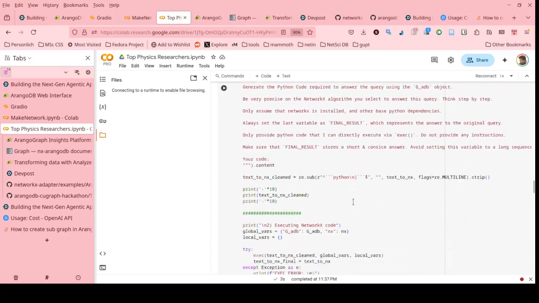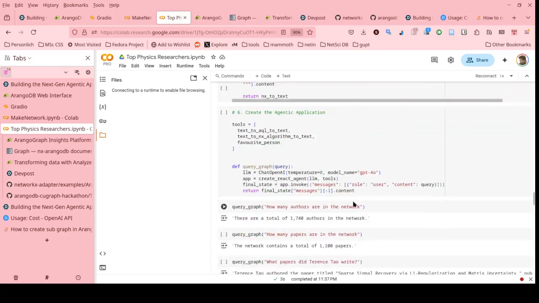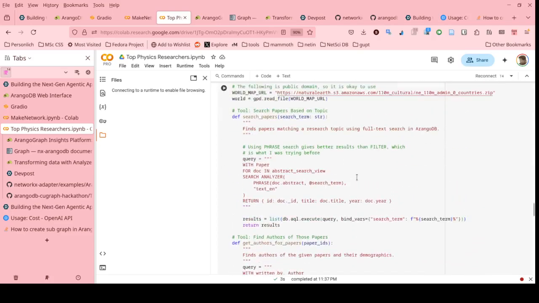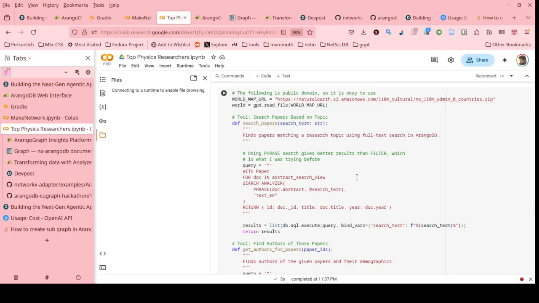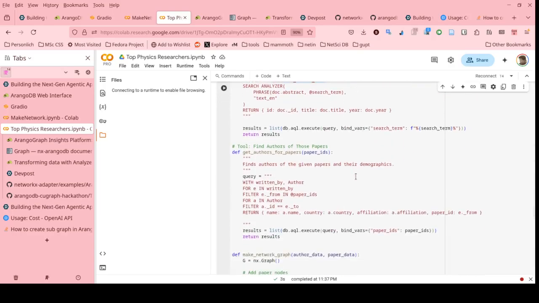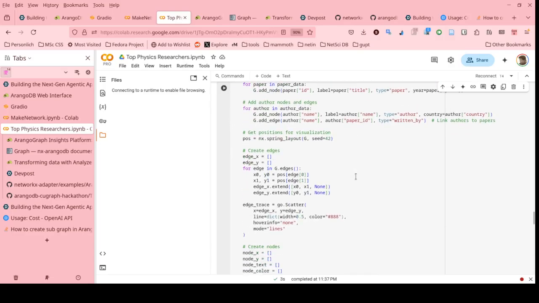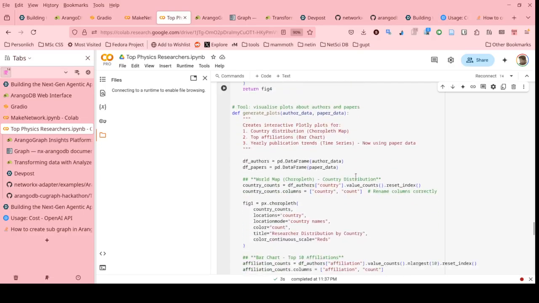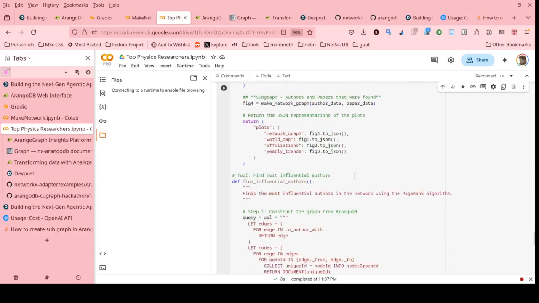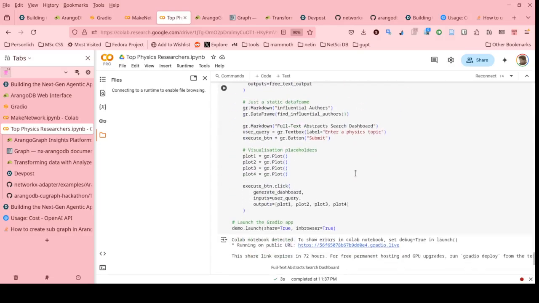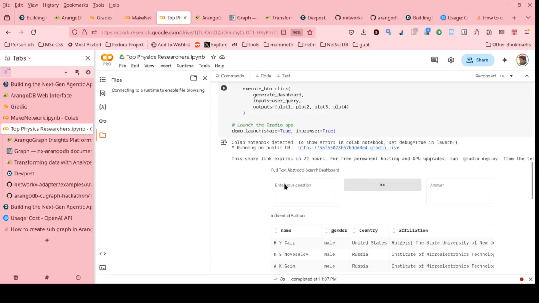So that was the advantage. Then these are some examples, and then these are the tools that I use for creating this dashboard. Some of them are normal AQL, some of them are CuGraph or NetworkX queries, and some of them are hybrid. And ultimately I show them using Gradio and the Plotly library so that they're interactive.